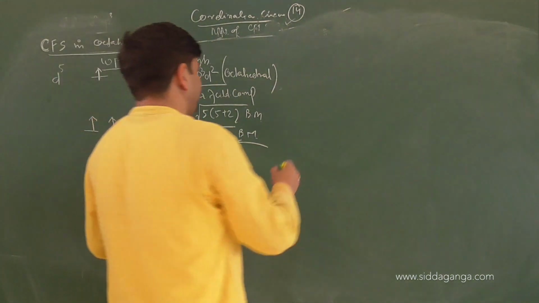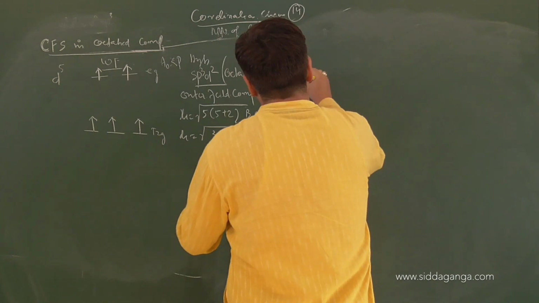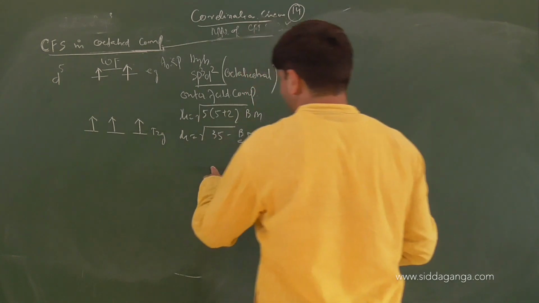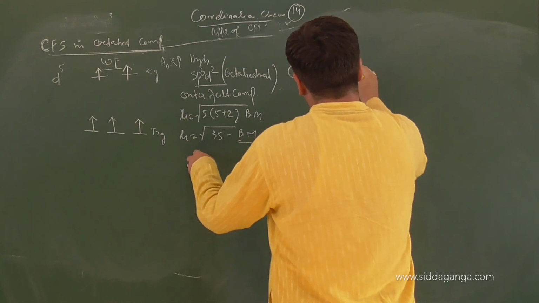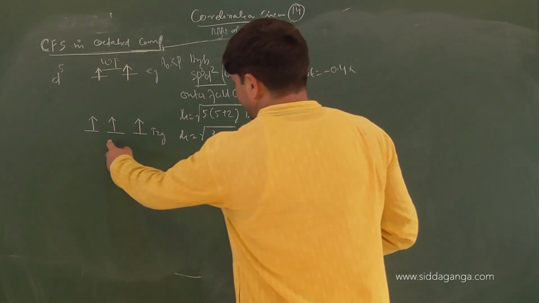Now what about CFSE? We'll calculate that here. Crystal field stabilization energy equals, what's the formula? Minus 0.4 into number of electrons in t2g. How many are there? 3.